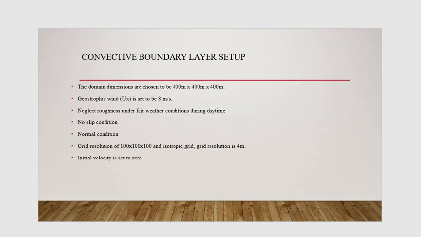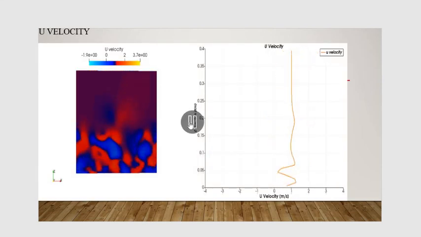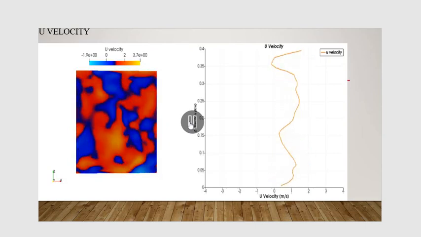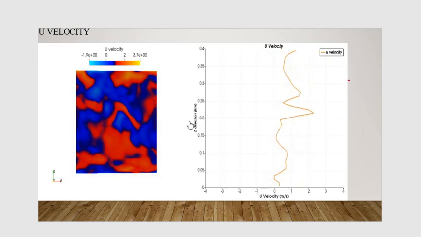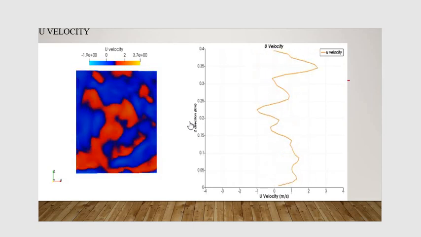The convective boundary layer setup was similar to the stable boundary layer. As you can see on the graph, as the sun starts to heat up the Earth's surface, we begin to have a convective boundary layer.